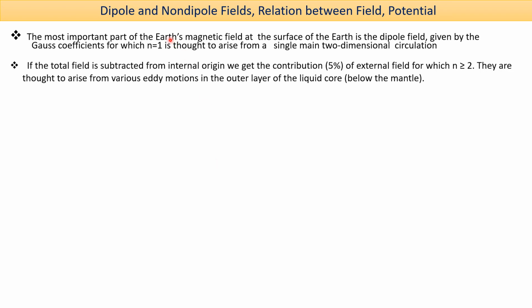And as I have discussed in the Gauss potential, the most important part of the Earth's field can be found by putting n equal to 1. That n equal to 1 can be thought of as a dipole field, which is thought to arise from a two-dimensional circulation, that is liquid motion in the outer core. If we subtract the total value from the internal origin, we can get the contribution from the external origin, and the external origin we can get for n greater than or equal to 2. So for n equal to 1, we get the main contribution for the Earth's internal field, and for n greater than or equal to 2, we get the external contribution. They are thought to arise from various eddy motions.